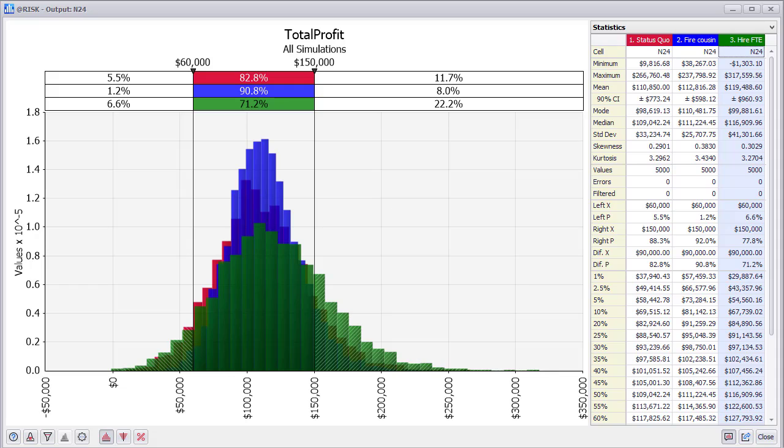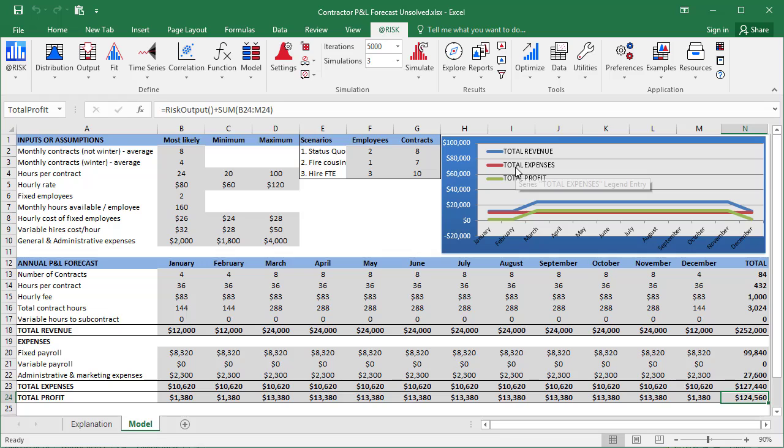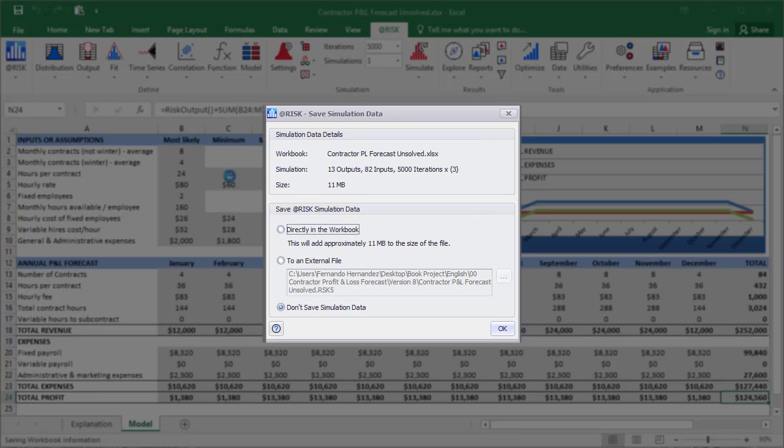94. Once you have closed this comparison chart, proceed to save the workbook in Excel. @RISK intervenes here by allowing you to choose what type of saving you want to proceed with. By default, @RISK will save the results of the previous simulation in the same workbook file, adding, in this case, additional size to it.